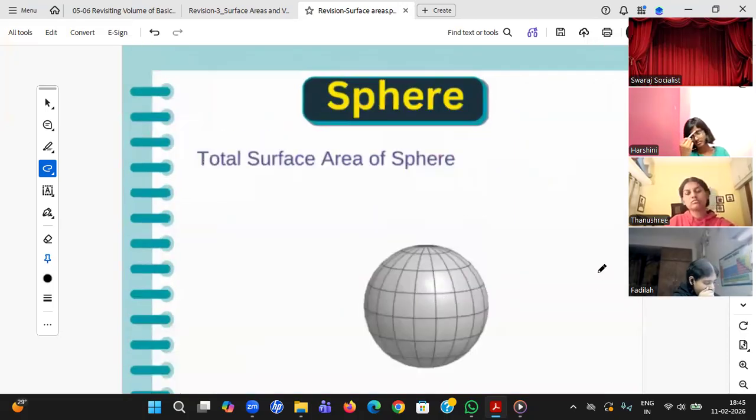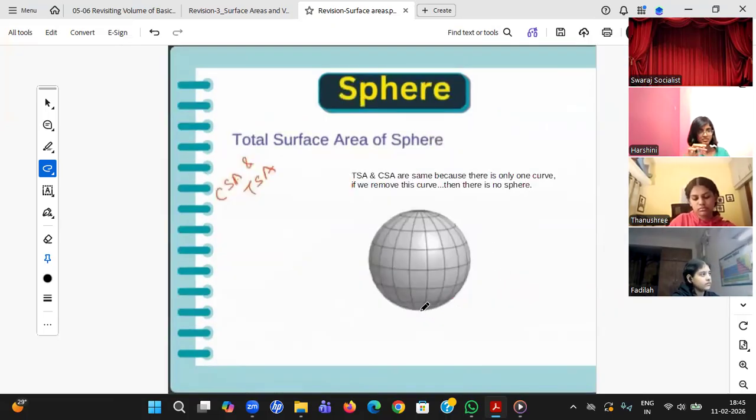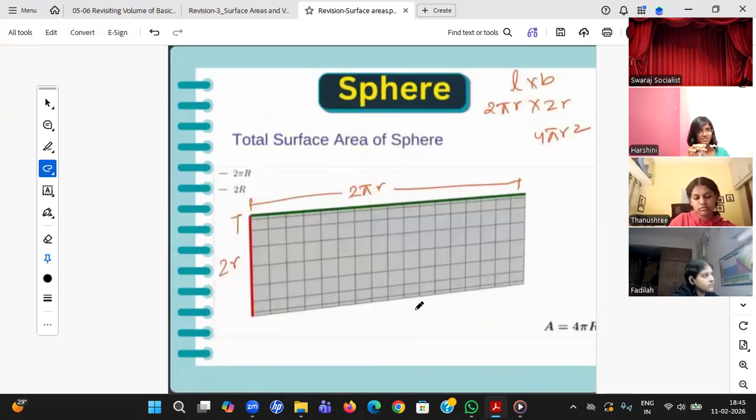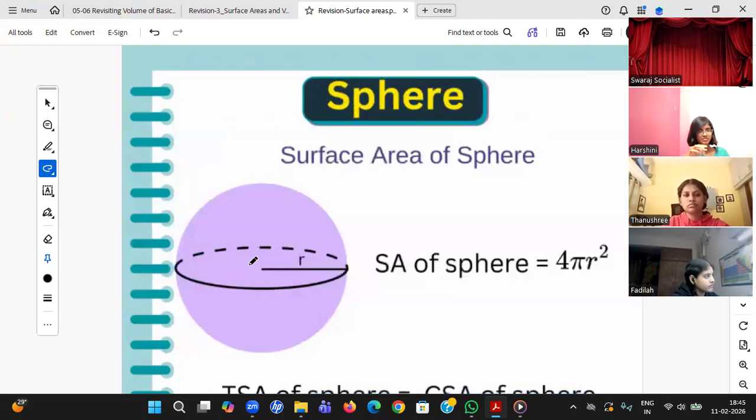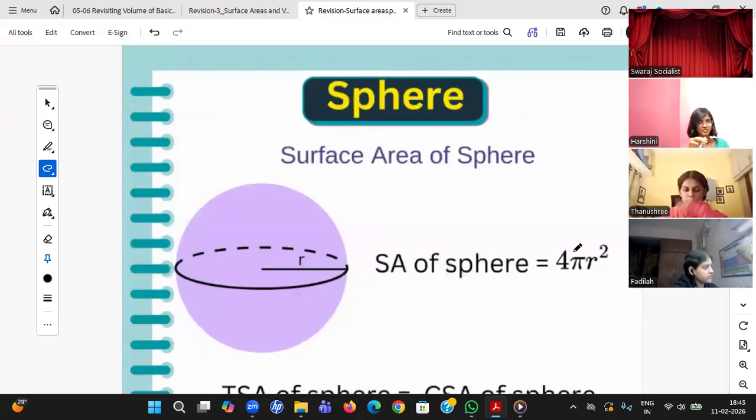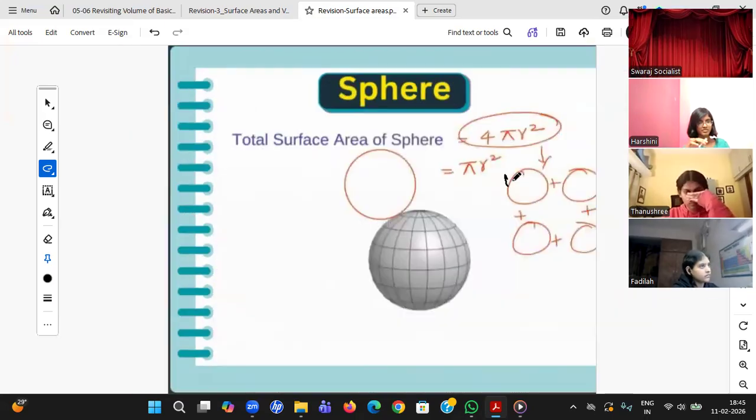Okay, let us go to the next figure, sphere. So sphere also, student, I have shown you some video. The sphere can be broken into a rectangle only, okay, with sides 2 pi r and 2r, but you will not understand in this way. I have given one simple method. One sphere is made up of 4 circles. I have shown you the presentation of that peeling of orange. Do you remember or not? I don't know. Let's not go into so much basics.